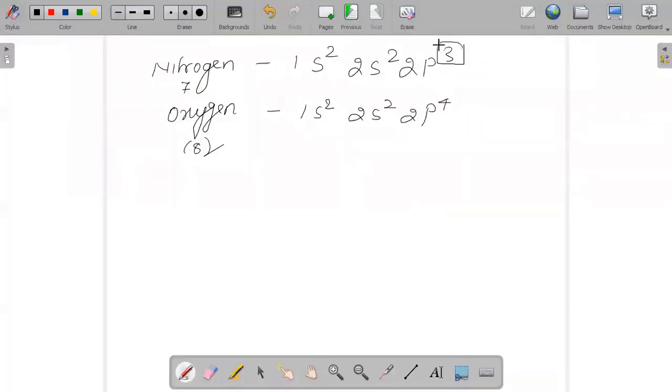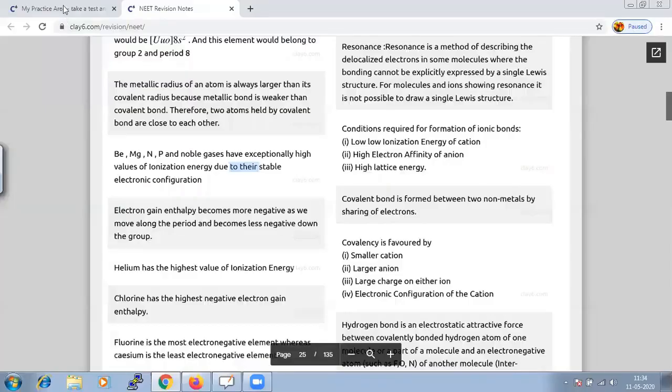Comparing nitrogen and oxygen, nitrogen has the more stable electronic configuration. Hence if the stability is more, the ionization energy you will require will also be more.